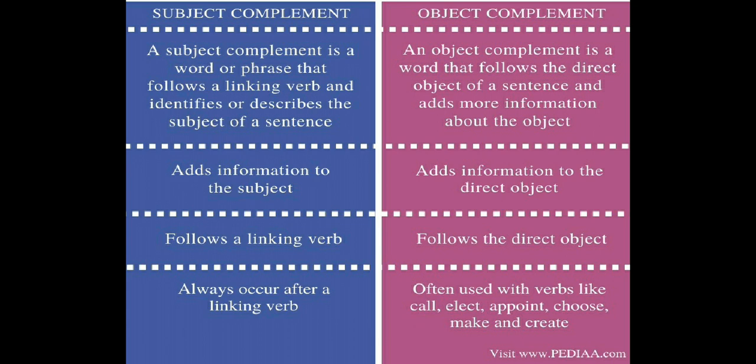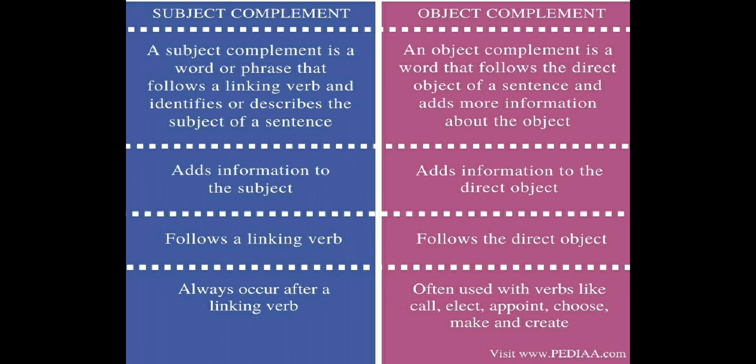Subject complement means the word or phrase that follows a linking verb and identifies or describes the subject of the sentence, whereas an object complement is a word that follows the direct object of the sentence and adds more information about the object. Simply, we can understand it this way. Subject complement is the complement which provides additional information about the subject.